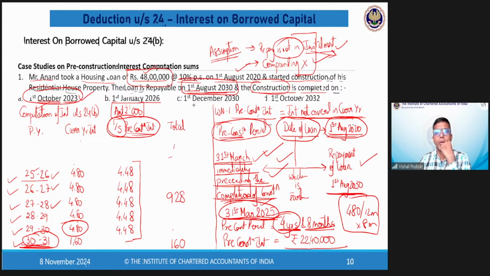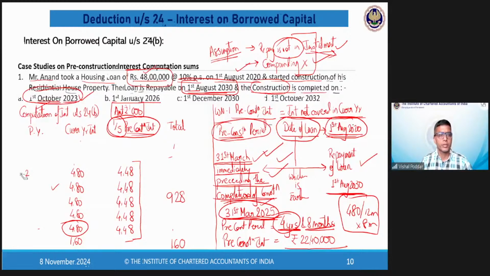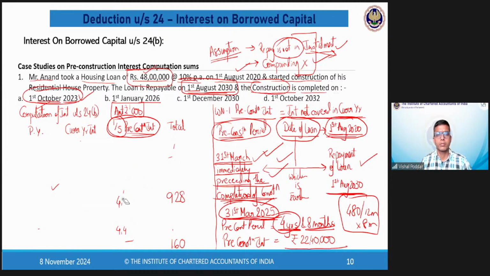Let me go to the next scenario where your construction completion date is 1st December 2030. Now this is going to be interesting. So if 1st December 2030 is my construction completion date, then in this particular case, my starting year will be 2030.